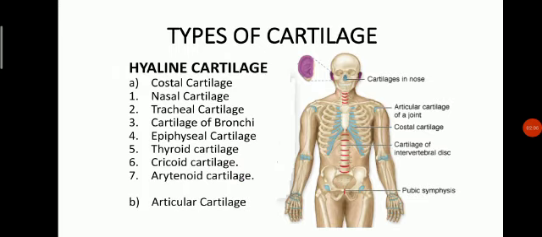Types of cartilage. The examples of hyaline cartilage are the costal cartilages, nasal cartilage, tracheal cartilage, cartilage of the bronchi, epiphyseal cartilage at the long end of the bones, thyroid cartilage, cricoid cartilage, arytenoid cartilage, and articular cartilage covering the articular ends of the bones.